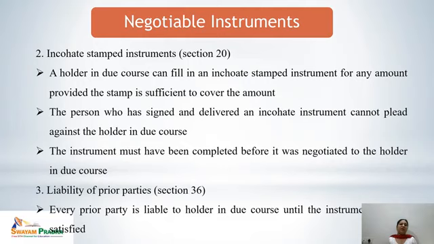Next is the liability of prior parties, which is covered under Section 36. Every prior party is liable to the holder in due course until the instrument is duly satisfied. It's a very important point to be noticed here that all the parties before the holder in due course, who have their respective liabilities regarding the negotiable instrument, must fulfill their liabilities until the instrument is duly satisfied.